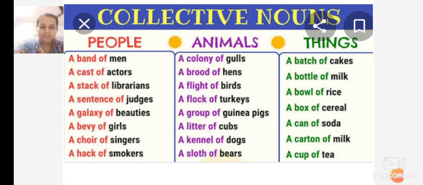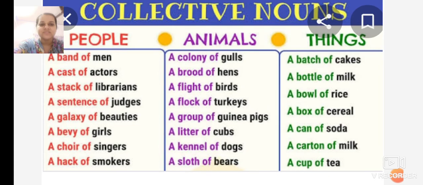Students, these are just examples. You don't need to write this in your textbook. This is just for reference, for giving more examples, so you don't need to write it anywhere. This is for your information. If you want, you can learn it, but this is just an example for collective nouns for animals, like a colony of gulls, a brood of hens, a flight of birds, a flock of turkeys, a group of guinea pigs, a litter of cubs, a kennel of dogs, a slot of bears.